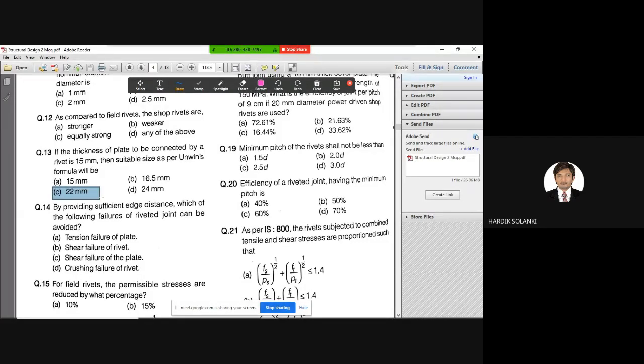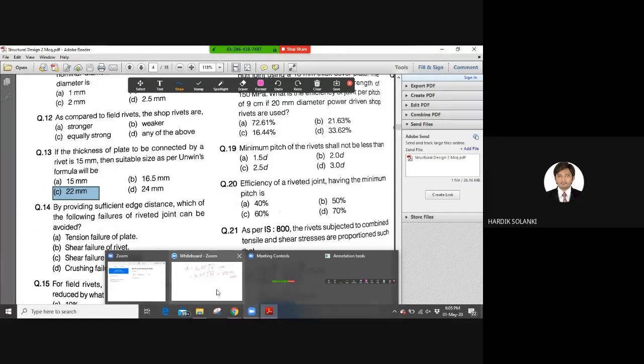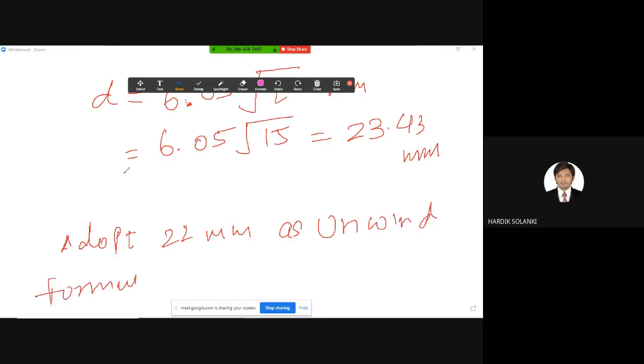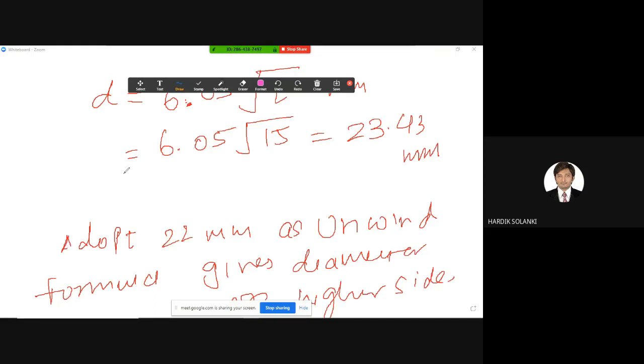22 mm is the correct answer. Why? Let us understand why. Let us write: adopt 22 mm, as Unwin formula gives diameter on the higher side. So whatever value we have got, this value is on the higher side, right? So we need to reduce that value.